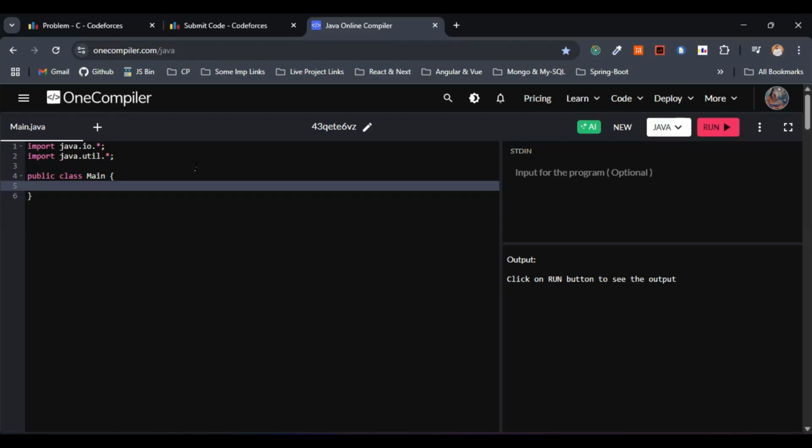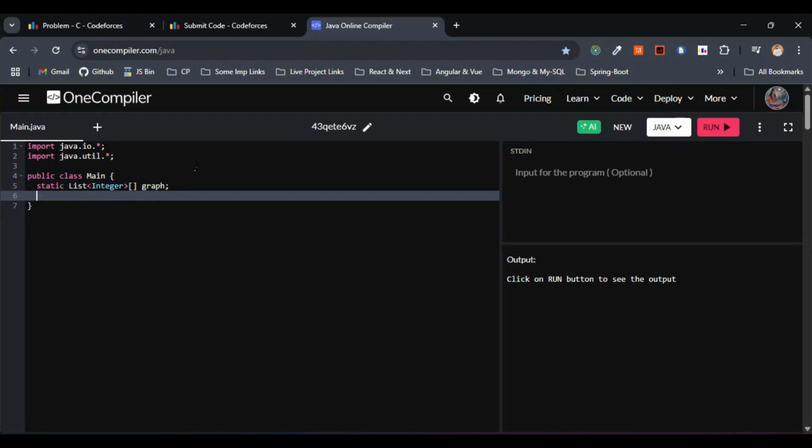Let's go with the adjacency list for the tree representation. So this will be static List of Integer, and this one will be graph. The next step is we have to store the maximum depth of any tree, which is basically our answer. So we can just go with the variable maxDepth, of type int, and initialize it to 0.